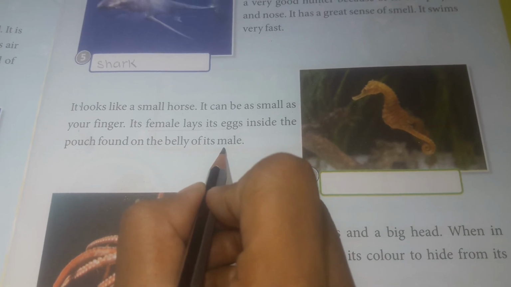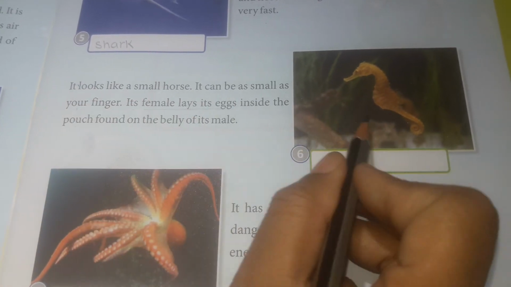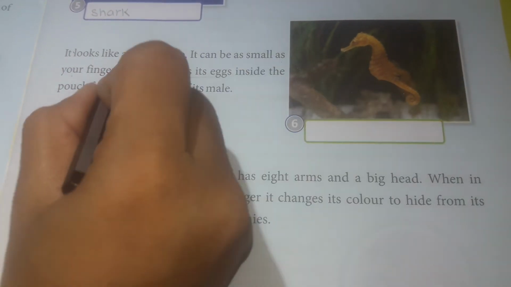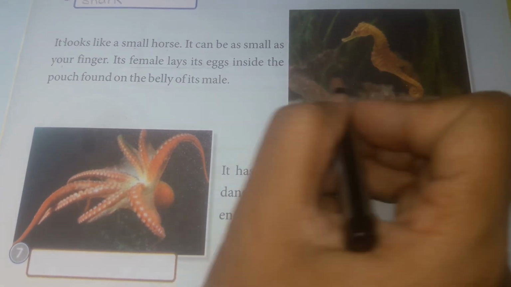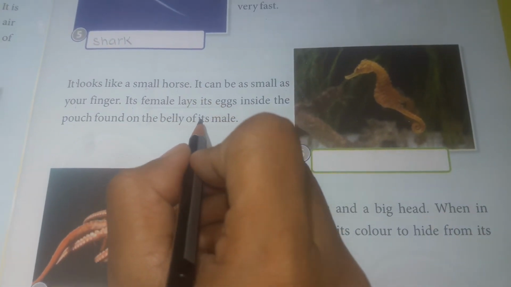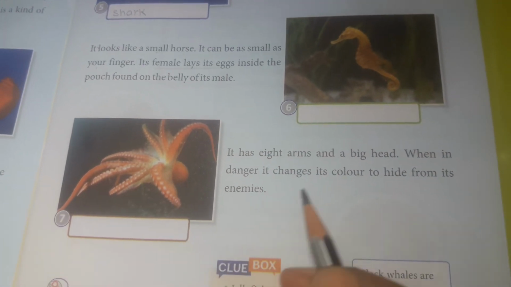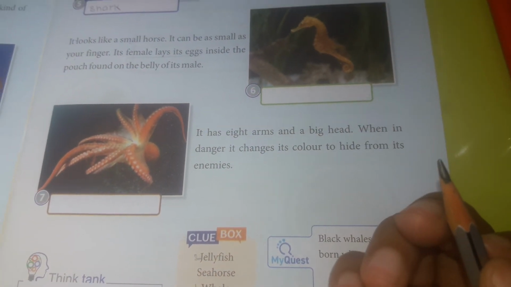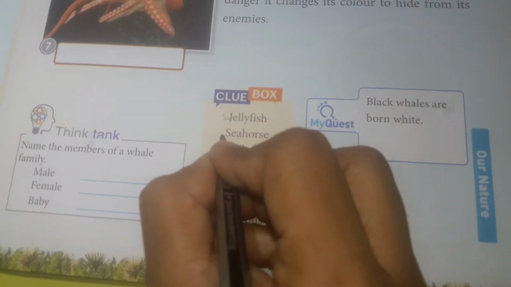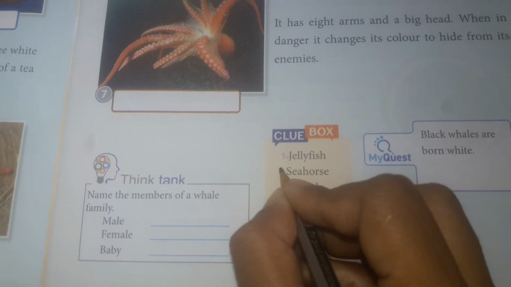So the male, the small horse creature that you see, you will find the female's eggs inside its belly, inside the pouch. And which animal is this? By the shape, you can understand that is number 6, sea horse.